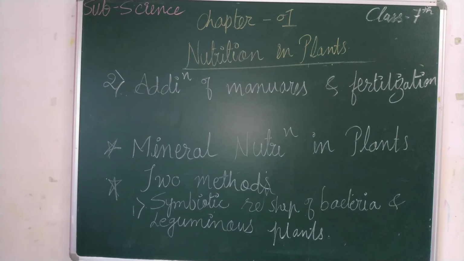Have you ever seen groundnuts, when the groundnut grows below the ground? With the groundnut, there are small ball-like structures present. In that ball structure, rhizobium bacteria are present. These bacteria are capable of converting the atmospheric nitrogen into soluble form.